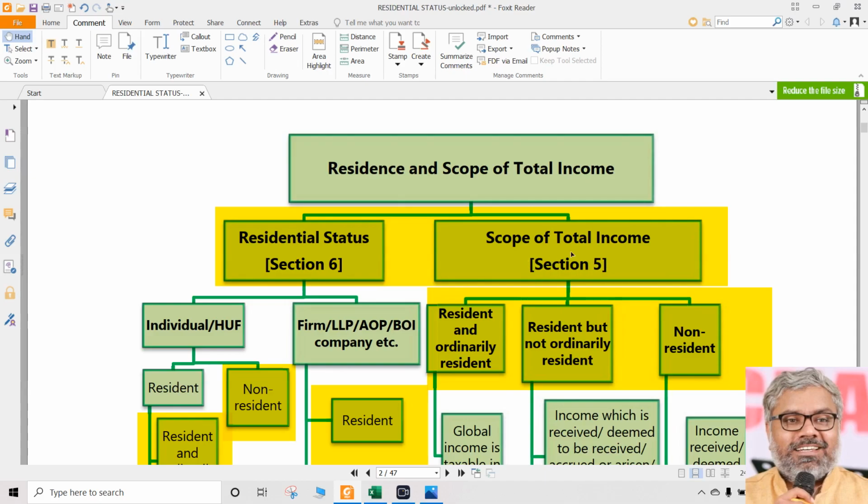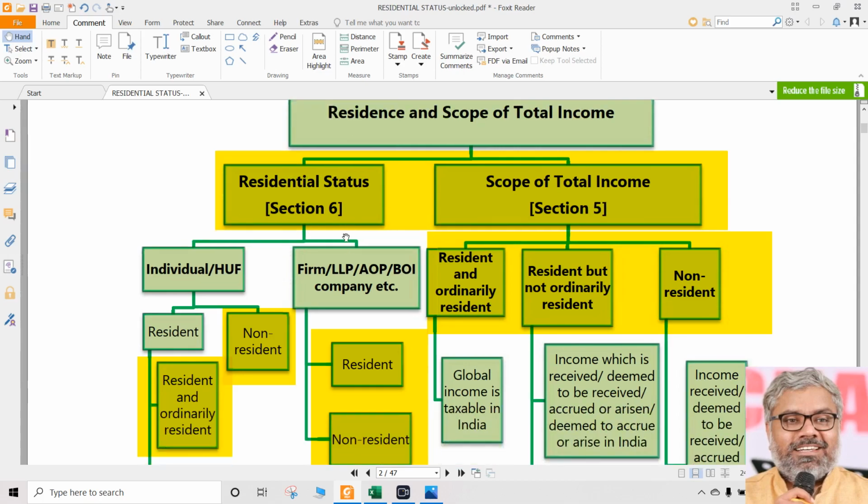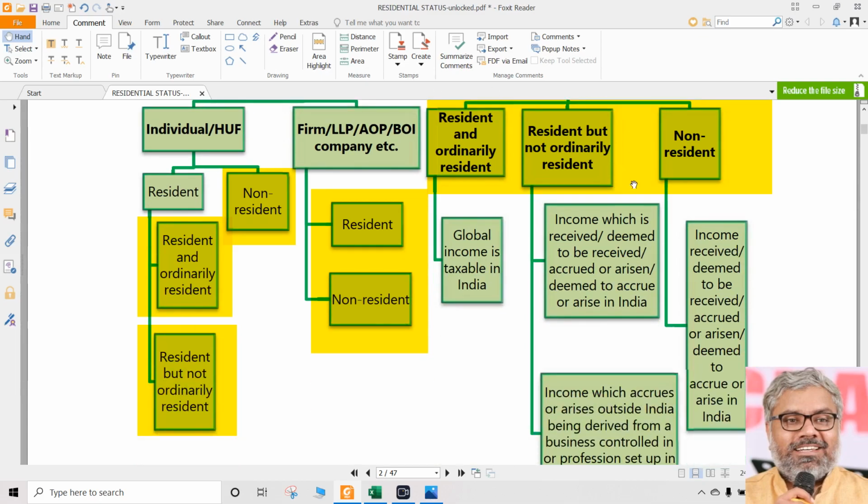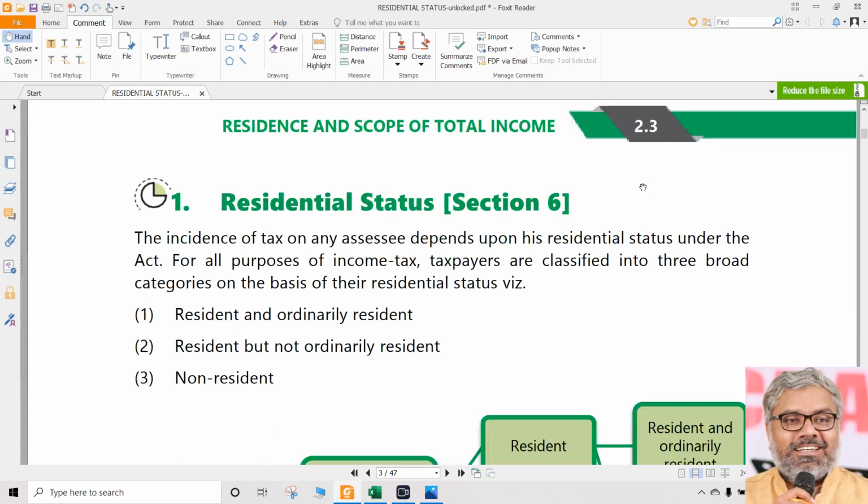Though sequentially 5 comes before 6 in number terms, for the learning process, logically, we cannot determine the scope of total income or tax incidence without knowing the residential status. So, ideally, section 6 should be discussed first, then we go to section 5. That's what we will do in today's class.